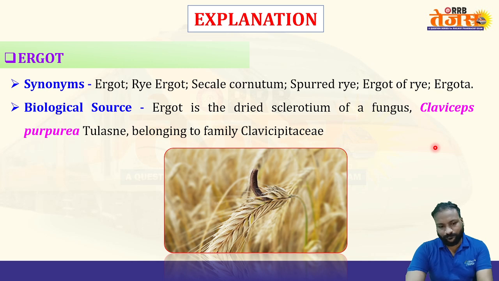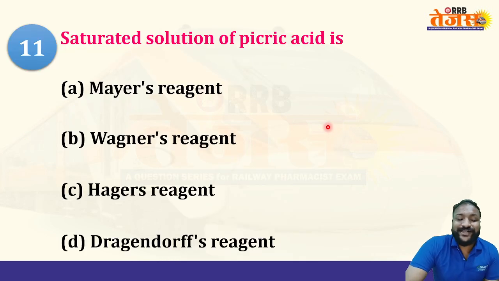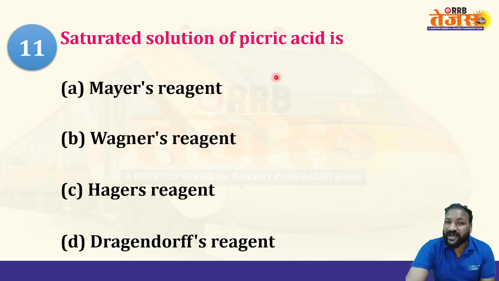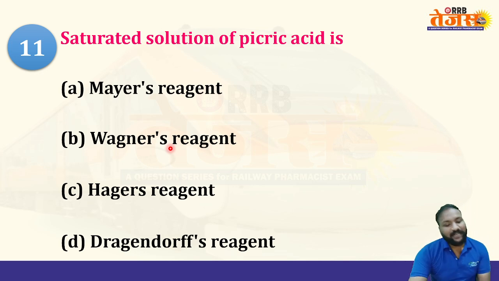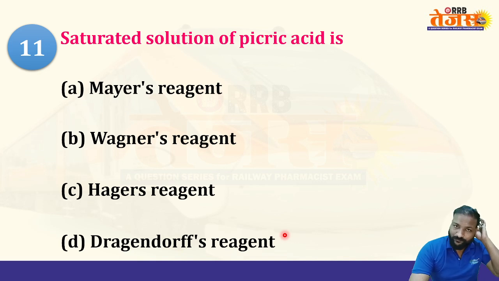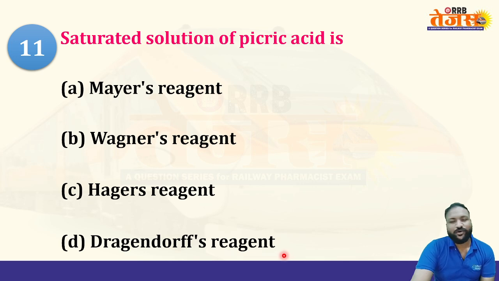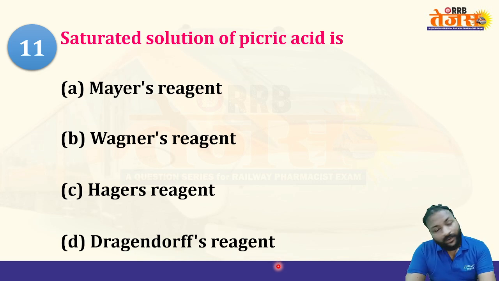The 11th question of the series: a saturated solution of picric acid is. Where have you seen this solution? Mostly these are all identification tests for alkaloids. In the identification tests of alkaloids, the saturated solution of picric acid is option A, Mayer's reagent, option B, Wagner's reagent, option C, Hager's reagent, or option D, Dragendorff's reagent. Comment your answers in the comment box so that we will know who the serious aspirants are.